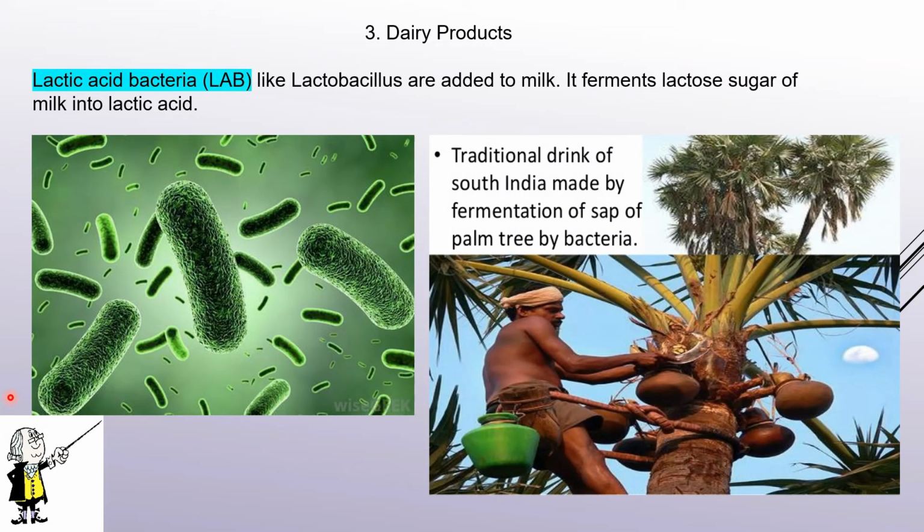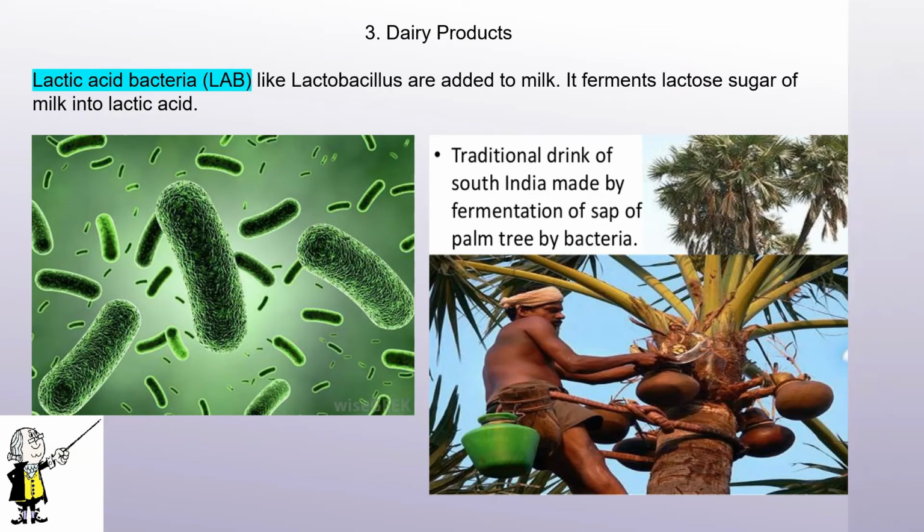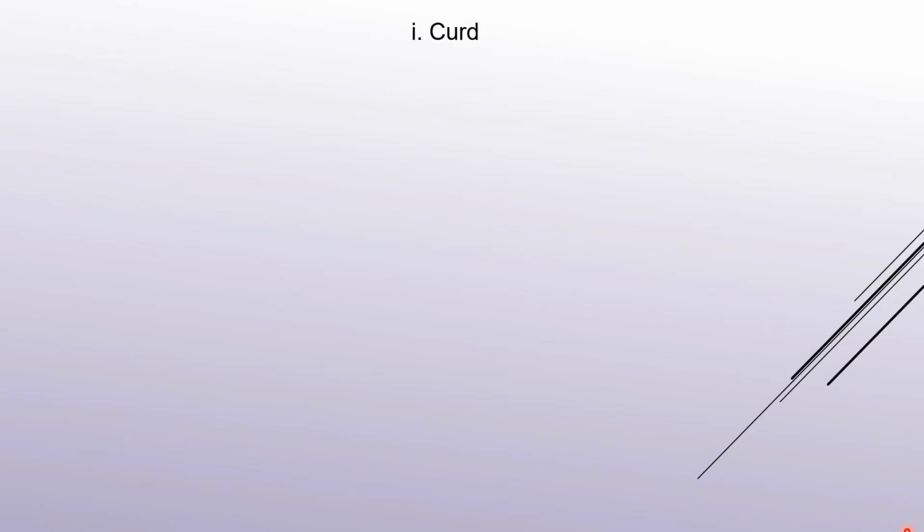If you observe this picture, this is a traditional drink made by the South Indians by the fermentation of the sap. Now, what is sap? The sap is nothing but the water with added minerals, and this fermentation was possible by the bacteria. And with the help of this sap itself, jaggery and other sweet dishes were prepared.